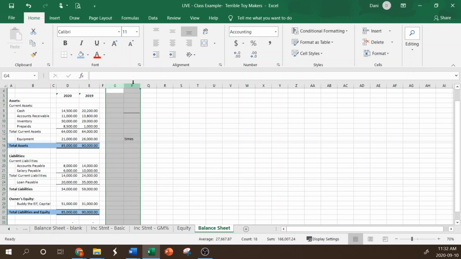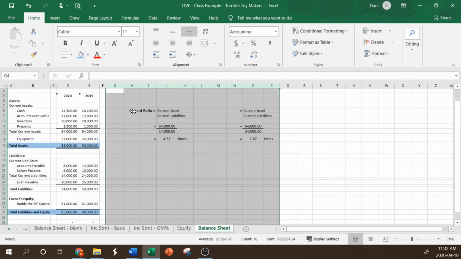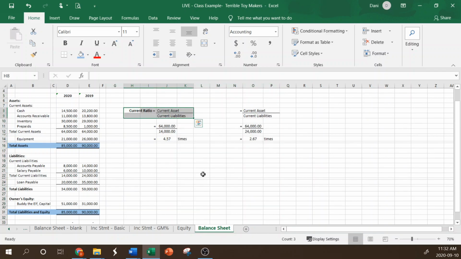So I'm going to just unhide this that I've got calculated. A ratio that we look at, that in the textbook we will cover in future chapters, but it's good again to show you why we are doing these things and what users look at, is the current ratio. It's one of the items that a user will look at to quickly look over the financial statements and assess how well the company is doing.